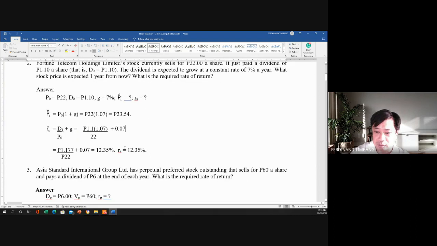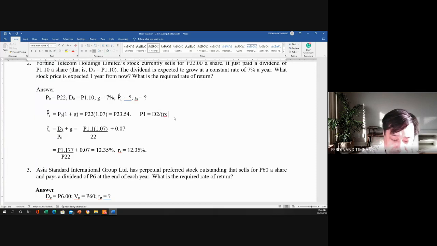So we can get 12.35%. So for the P1, another way to solve for the P1 na, class, we can use the formula D2 all over RS minus G. So we can use that also as the formula.